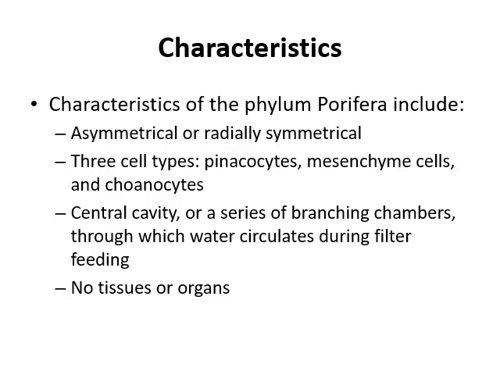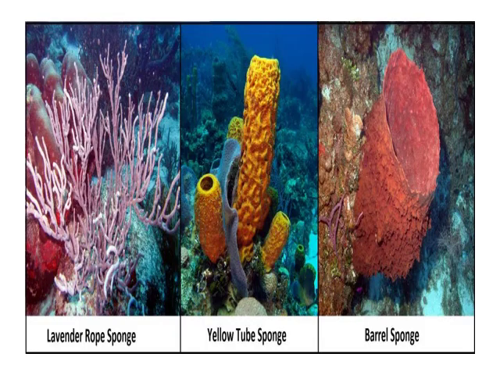Characteristics. They have an asymmetrical body or a radially symmetrical body. There are three types of cells: pinacocytes, mesenchymal cells, and choanocytes. A central cavity is there, or a series of branching chambers through which water circulates during filter feeding. No tissues or organs are seen. Here you can see a barrel-shaped sponge, a yellow tube-shaped sponge, and a lavender rope sponge.